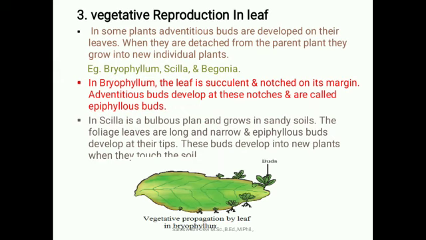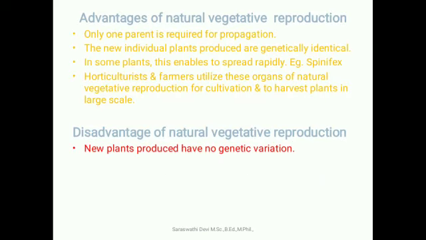Advantages of natural vegetative reproduction. Only one parent is required for the propagation. Second, the new individual plants produced are genetically identical. In some plants, it enables them to spread rapidly, example, Phoenix. Horticulturists and farmers utilize these organs for natural vegetative reproduction for cultivation and to harvest the plants on a large scale. The disadvantage of natural vegetative reproduction is that the new plants produced have no genetic variation.